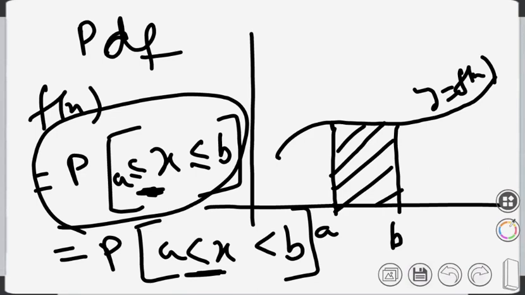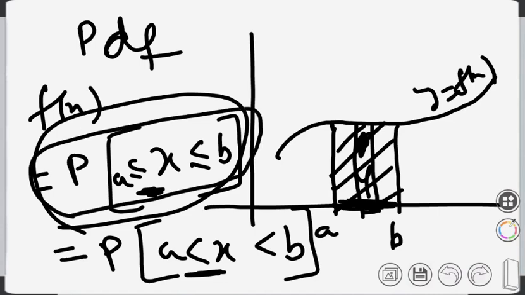Whether the point A or the point B is included or not, it will not make any difference, because there are infinite possible points between them. So one point will not make any difference. But yes, for a certain interval, it will make some difference. So whenever we define probability for a continuous variable, it is always for some interval, not for a particular point, but in the case of a discrete variable, it can be defined for a particular point.